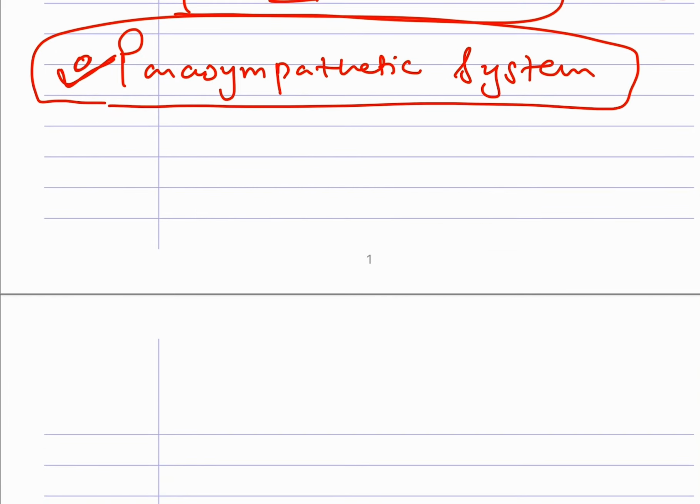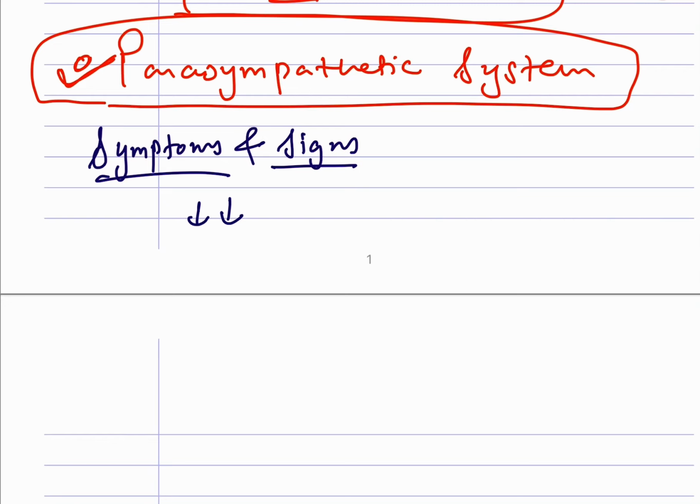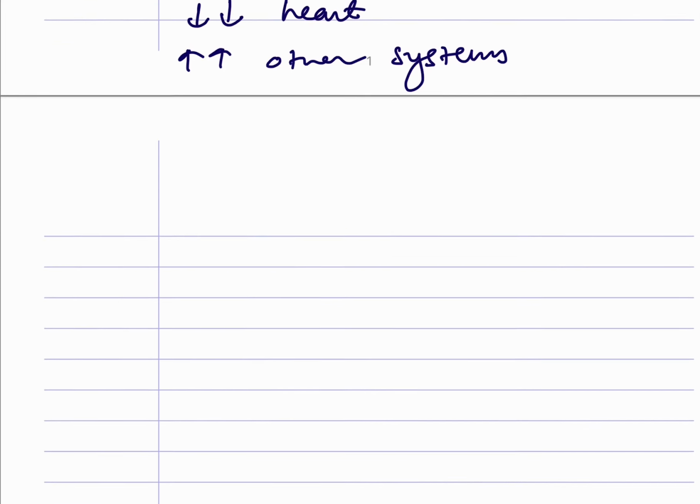Now with which symptoms will the patient present to us? So the symptoms and signs: we don't have to mug it up, we have to know that the parasympathetic system will depress the heart and stimulate other systems. Okay, so what will be the symptoms?